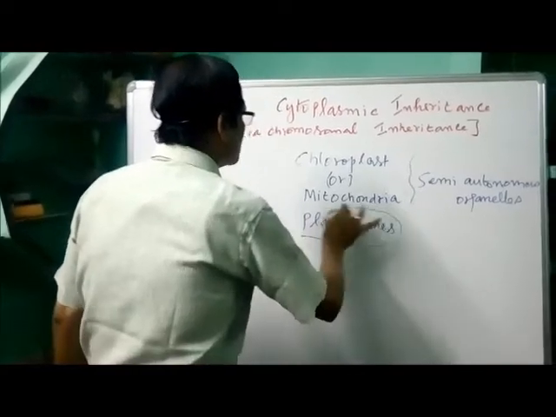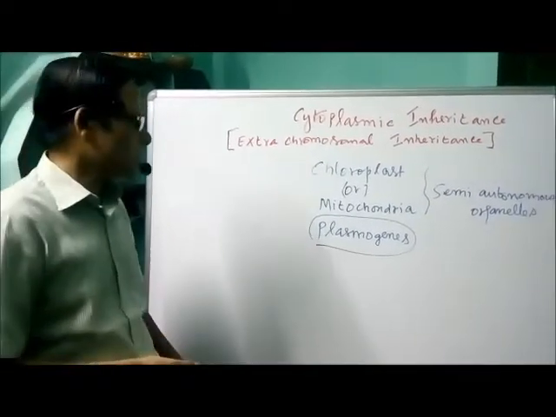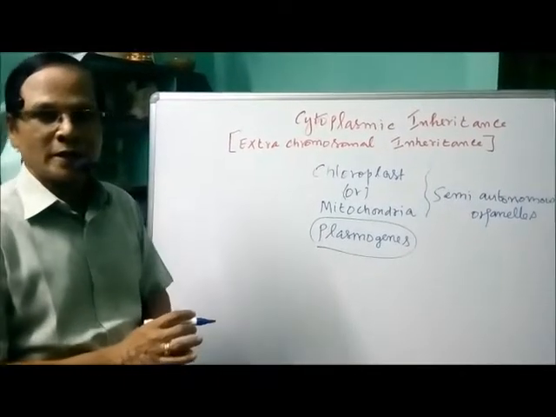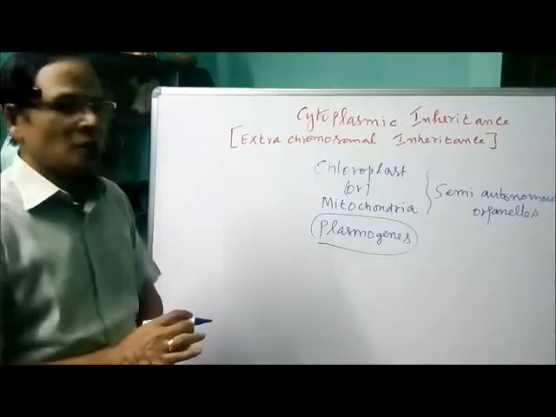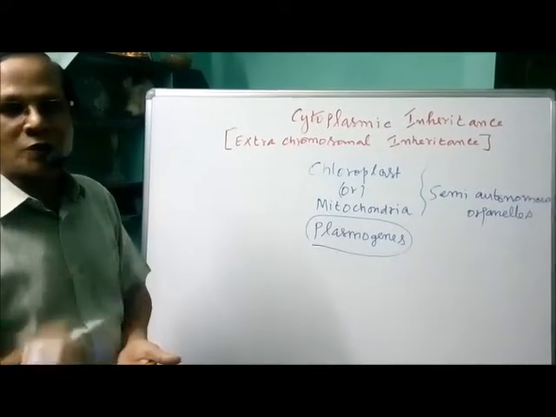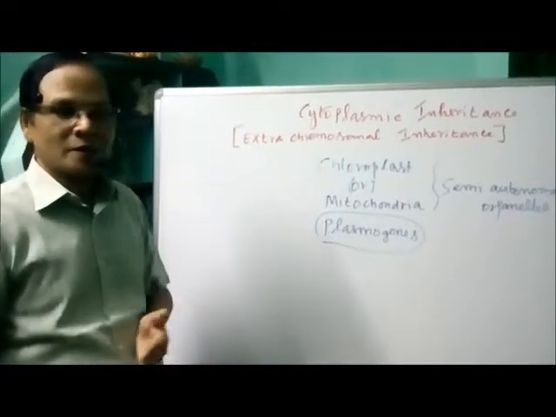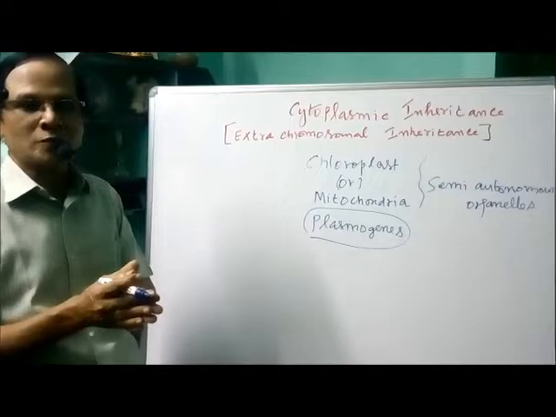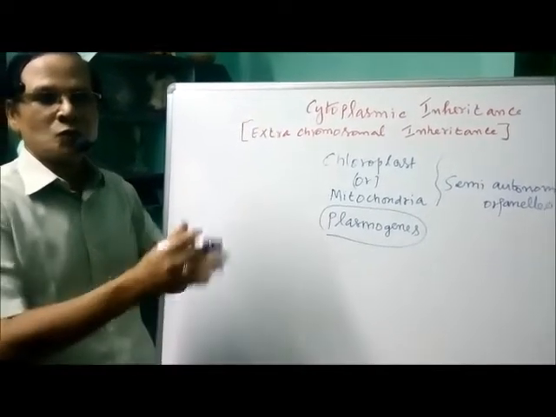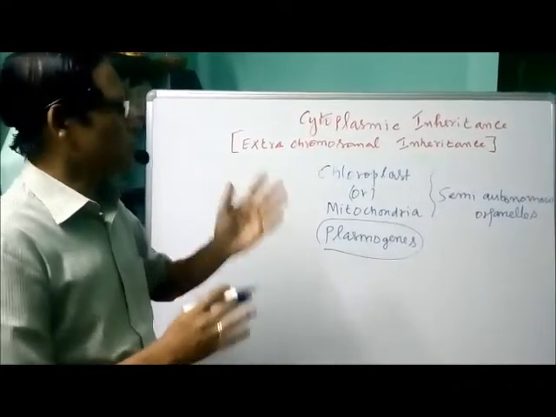These plasmogenes are present in the cytoplasmic organelles, that is chloroplast and mitochondria, and these are responsible for the expression of the characters. So it is called cytoplasmic inheritance because the inheritance takes place through the cytoplasmic organelles, not through the chromosomes present in the nucleus.